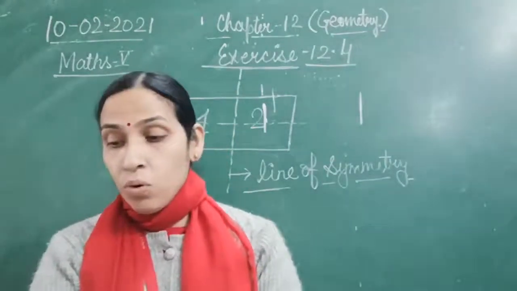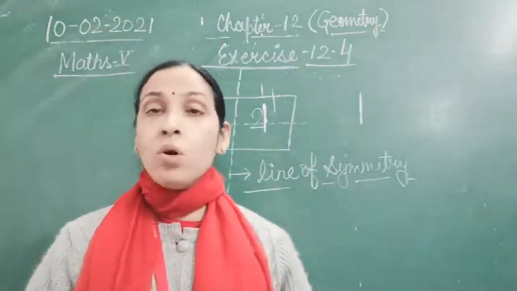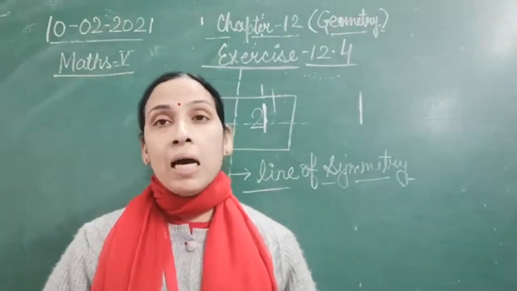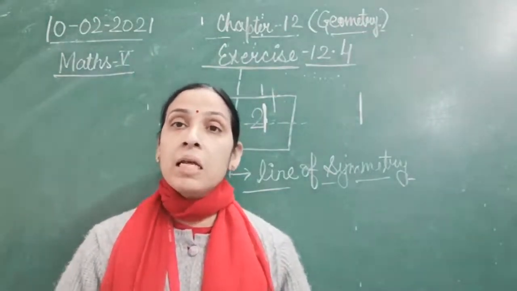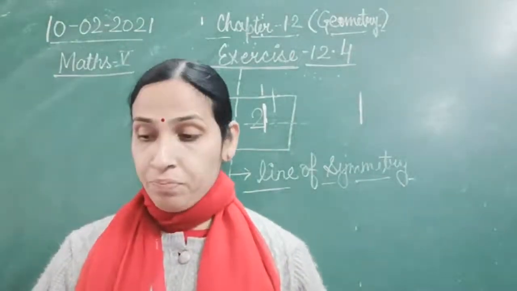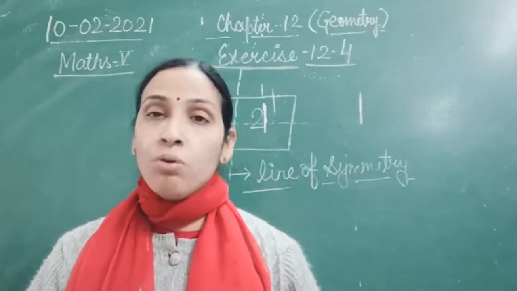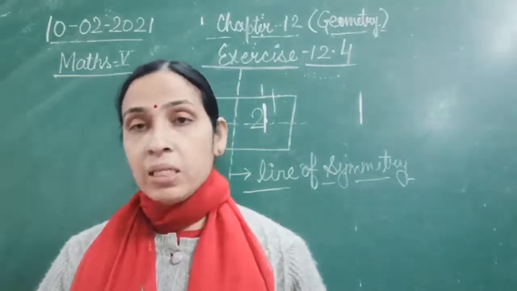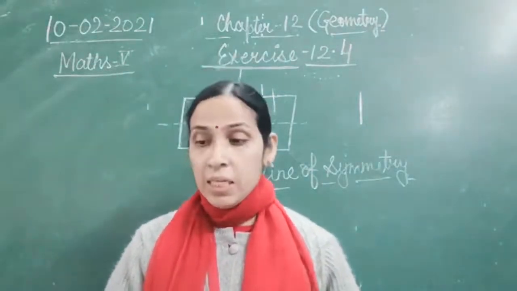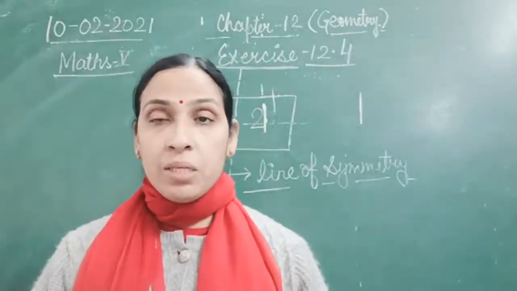Then question number 4 of this exercise 12.4: which of the following numerals are symmetrical? Again, as we have done symmetry in alphabets, we have done symmetry in numbers also. How are they symmetrical? 3, 9, 8, 4, 0, 5. That is an important one that you will do. And I hope there is no doubt in this symmetry.